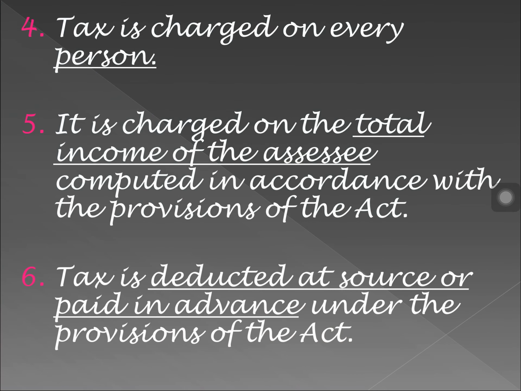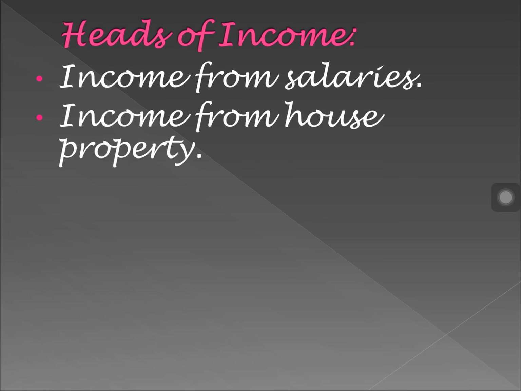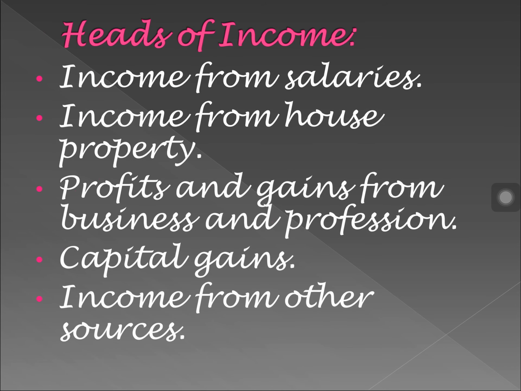Let's see the next slide. There are 5 heads of income. First one is income from salaries. Second one, income from house property. Third one, profits and gains from business and profession. Then capital gains. Then income from other sources.